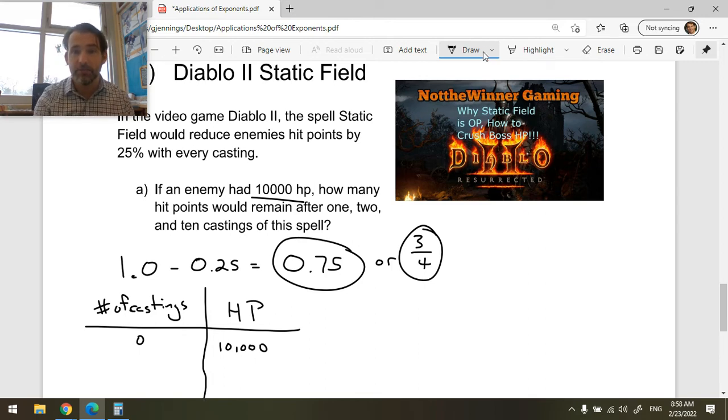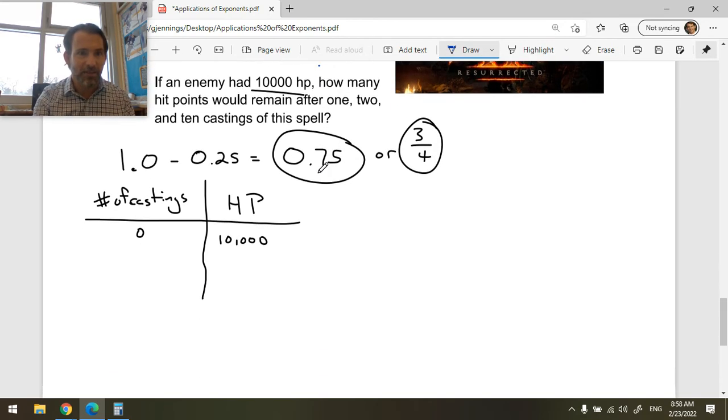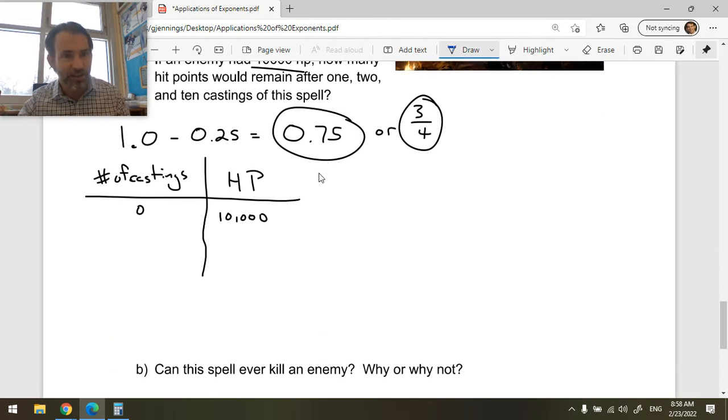If we cast it once, they'll have 7,500 hit points after one casting. But how do we get that? Well, that was equal to 10,000, their original hit points, multiplied by 3/4 to the power 1.